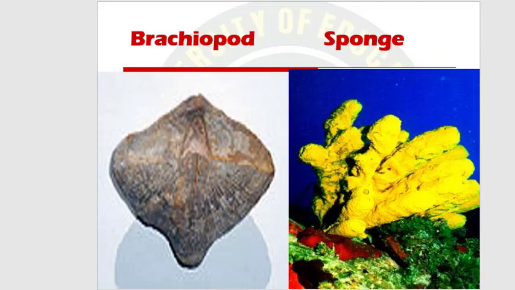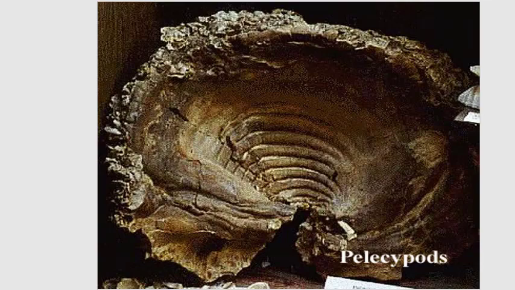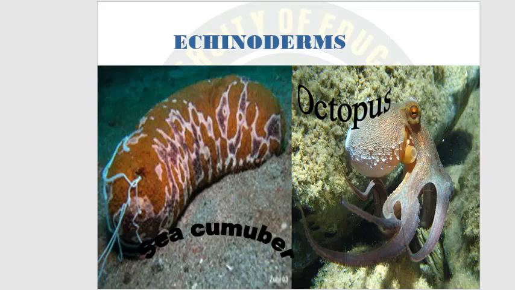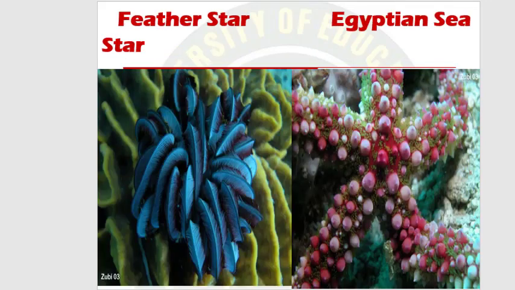Here you can see the brachiopods, sponges, trilobites, annelids, echinoderms. In echinoderms you can see basket star, sea urchin, feather star, and Egyptian sea star.